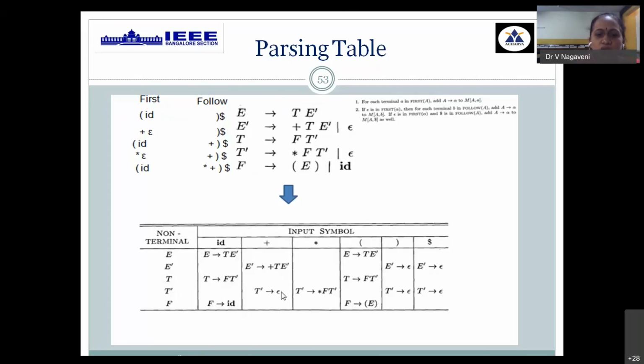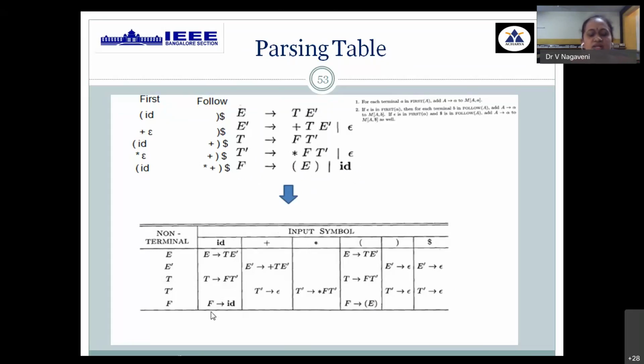Okay, under all these, insert T dash tending to epsilon production. Then in the last row, we have to find out first of alpha, that is first of E, within braces, nothing but open bracket. Under row F under open bracket, I need to write the complete production. Then you have one more terminal, F tends to ID. So first of a terminal is the terminal itself. So under the row F on the terminal column, introduce the entire production.